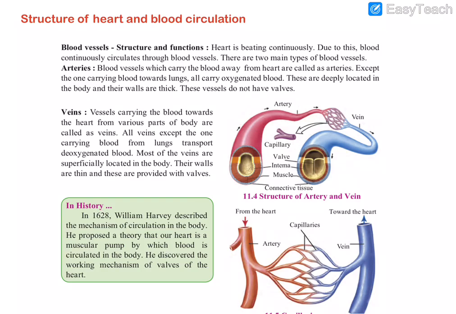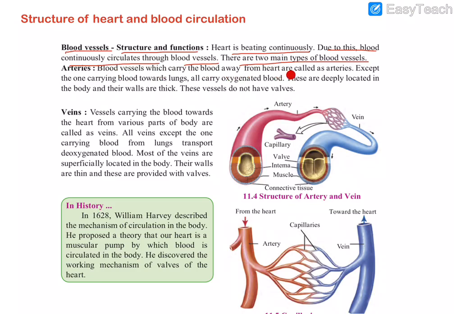The structure of heart and blood circulation. Blood vessels. So what is the structure and function of blood vessels? The heart is continuously beating. Due to this, blood is continuously circulating through our blood vessels, and there are 2 main types of blood vessels, arteries and veins.